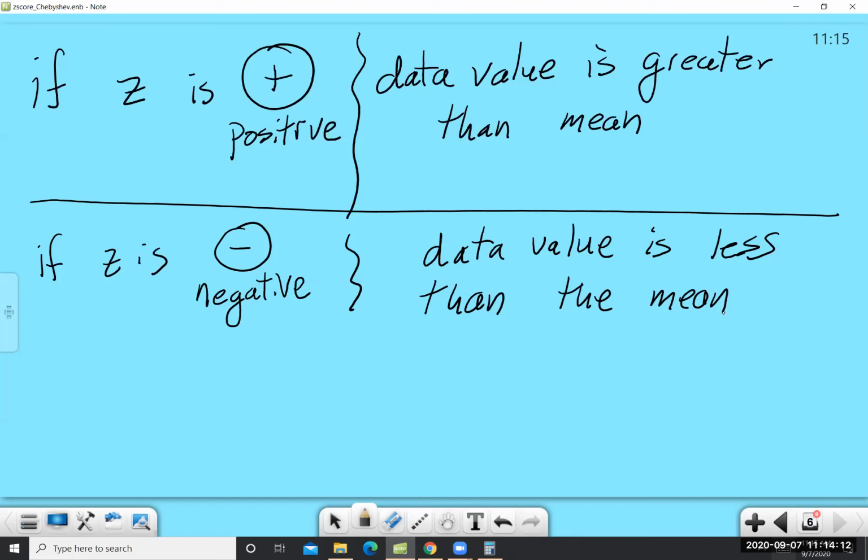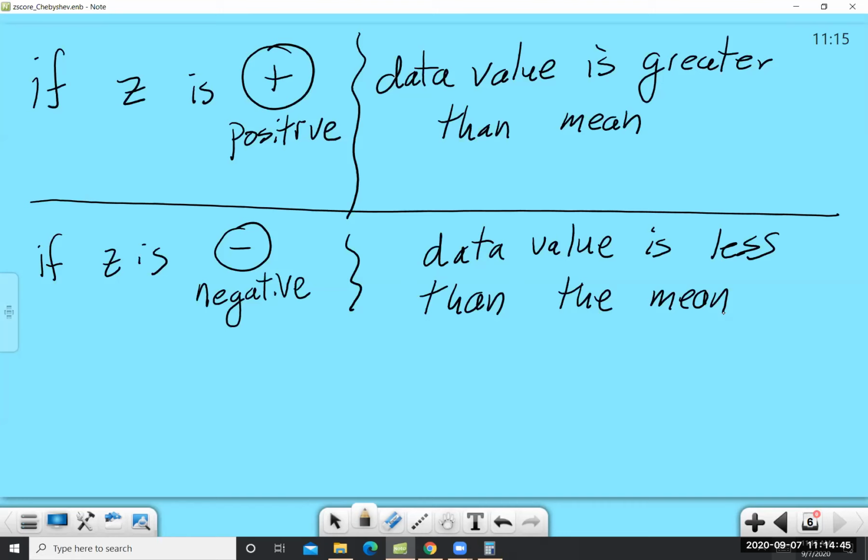That's actually false. It's totally acceptable for somebody to be shorter than average, which would be a negative z-score, or for somebody to be taller than average, which would be a positive z-score. In terms of height, short and tall, there's not necessarily a better, but in terms of some things, having a positive z-score might be a really good thing. If I'm talking about the average exam score for the class and my z-score is positive, that means I scored greater than the mean, so I did better than average, which is good.